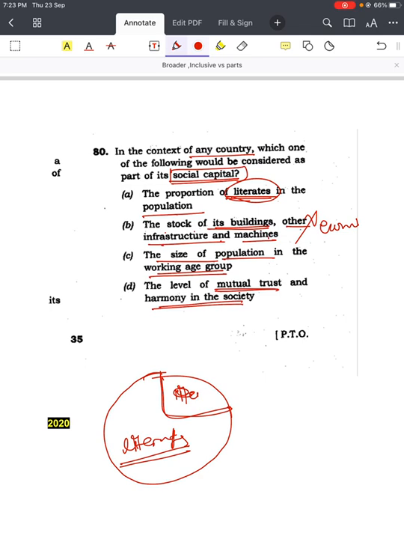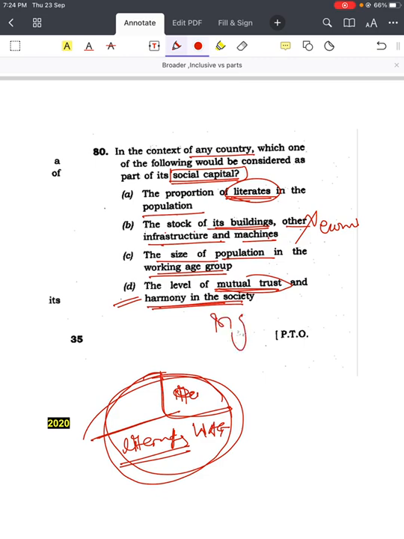Then come to the option number 3, working age group. So this can be the working age group. Then come to the option number D. It is talking about mutual trust and harmony in the society in general. That's why it is more broader and inclusive option. That's why answer is D. And even if you are not aware about what is social capital, but if you know what is social capital, it's well and good. You will be easily able to solve this kind of questions, right?